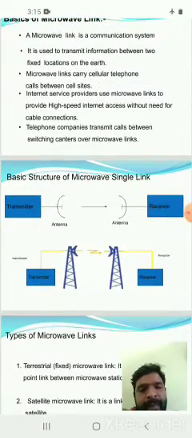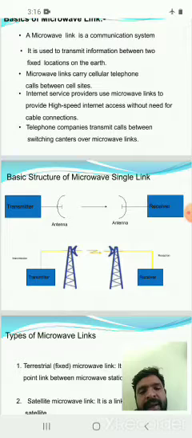Here is the basic structure of a microwave single link. Here: transmitter, antenna, channel, antenna, receiver. The transmitter is used to generate the signals, and these signals are given to the antenna.